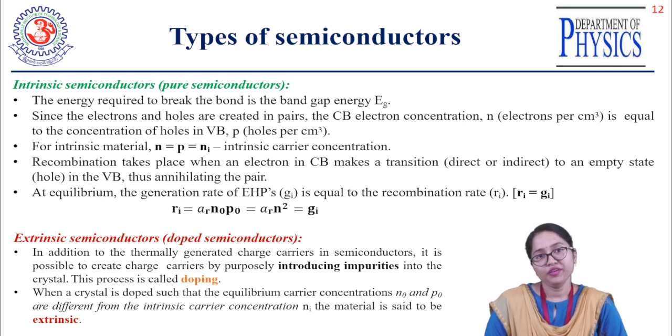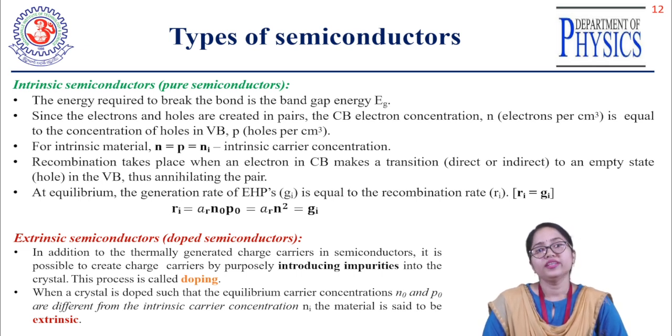What is the conductivity of those semiconducting materials? It is not sufficient from the application point of view. We need to enhance or increase the conductivity of that semiconducting material. We need to add extra impurities. That is nothing but your extrinsic semiconductor, or the doped semiconductor. So the main aim is to enhance its thermal or conductivity properties. The process of adding those impurities is called doping, right?